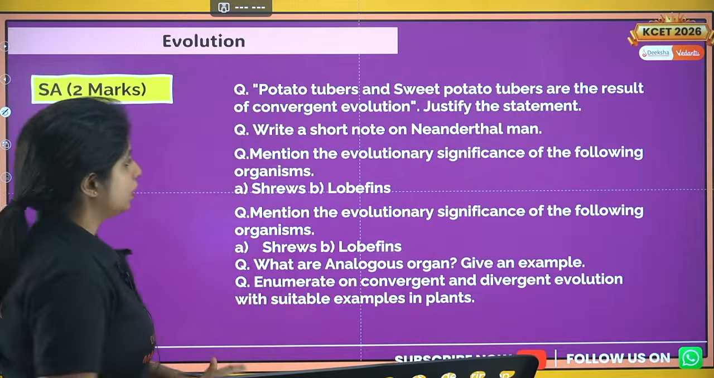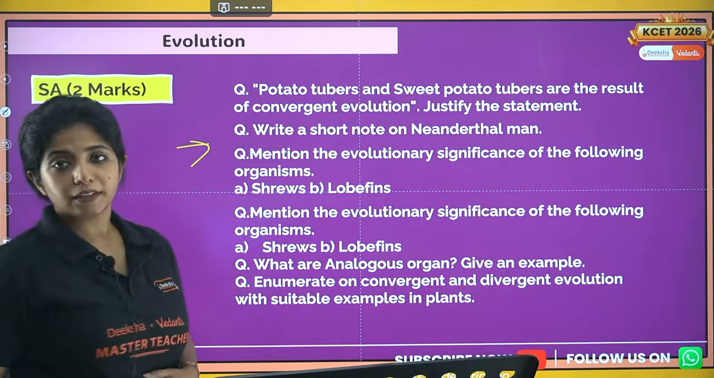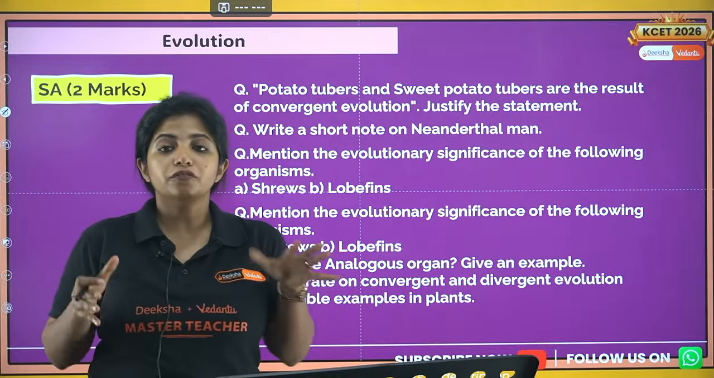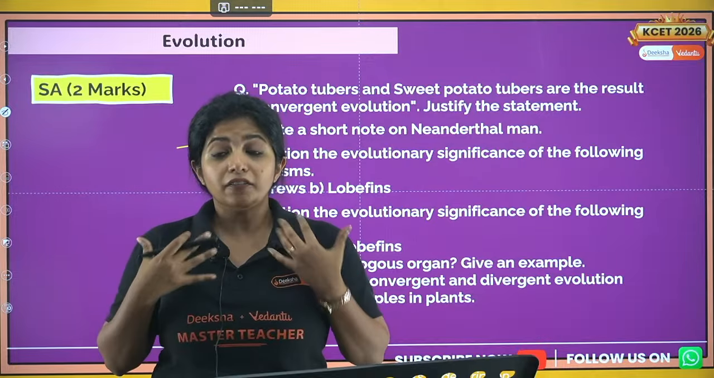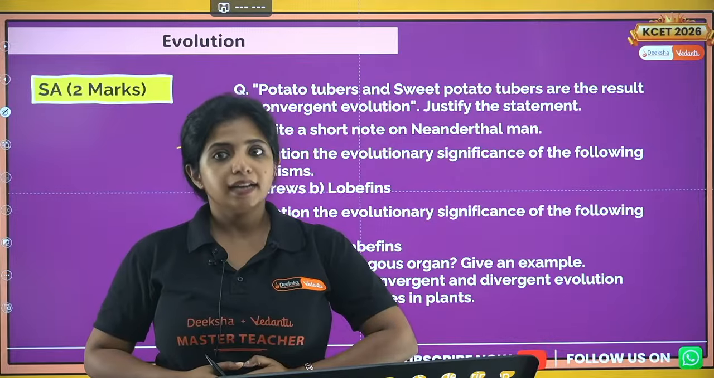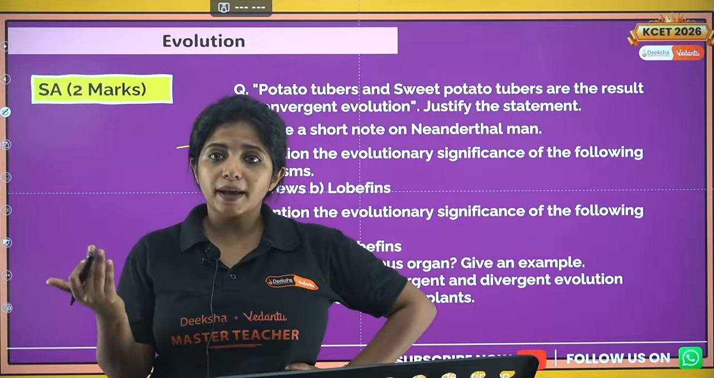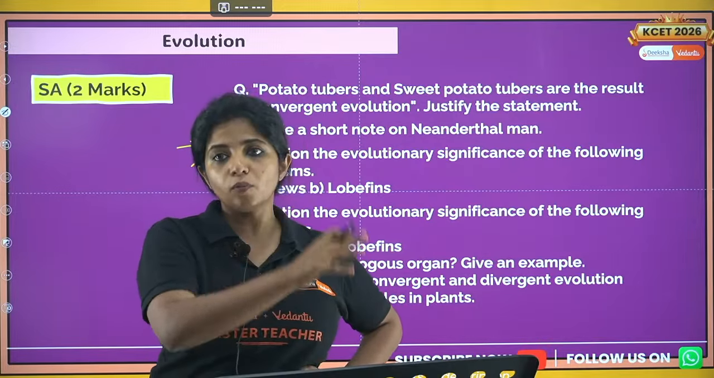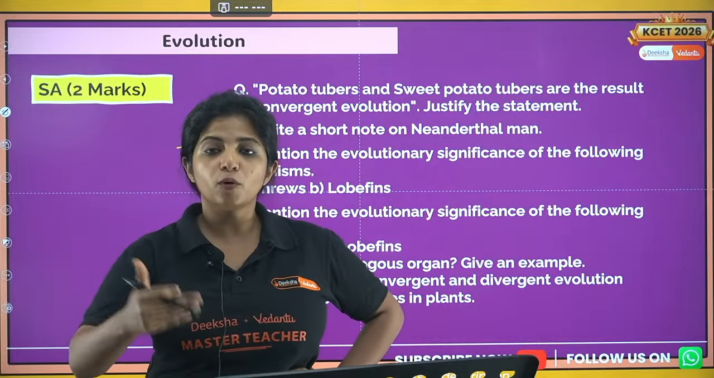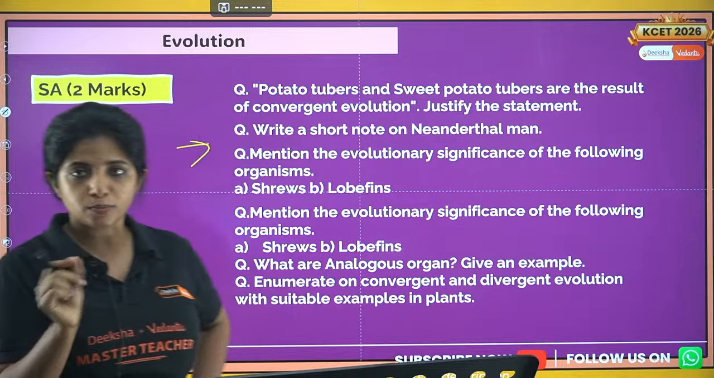Now write a short note on Neanderthal man. You have to talk about them, that they were the first human beings who basically started covering their body and also burying their dead. Their brain capacity or cranial capacity was 1400 cc, all this thing, and they arose from what? Homo erectus. Okay, they came from Homo erectus. So you have to talk about all the small details out there.